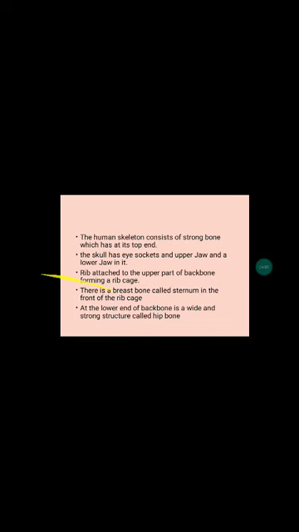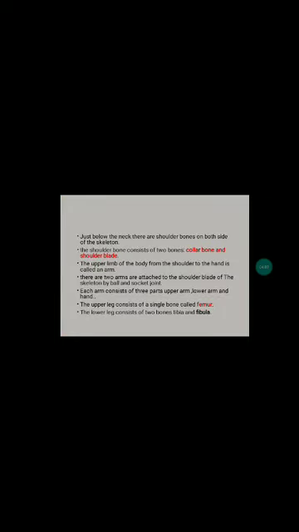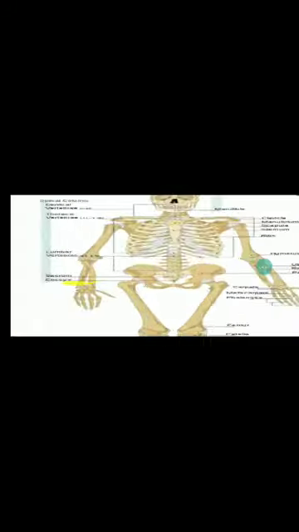Now, just below the neck there are shoulder bones on both sides of the skeleton. The shoulder girdle consists of two bones, the collar bone and the shoulder blade. You can see this one is the collar bone and this one is the shoulder blade.